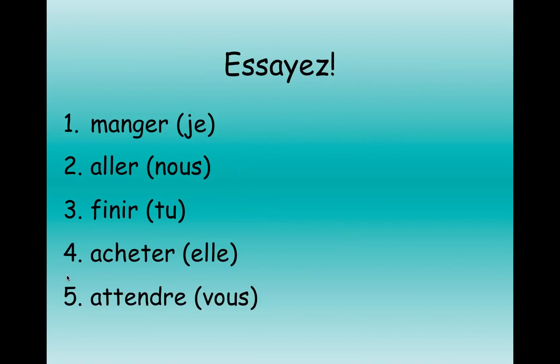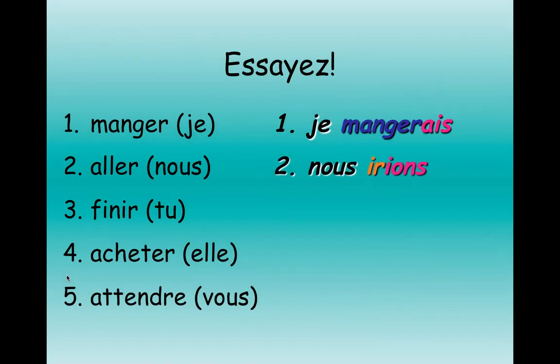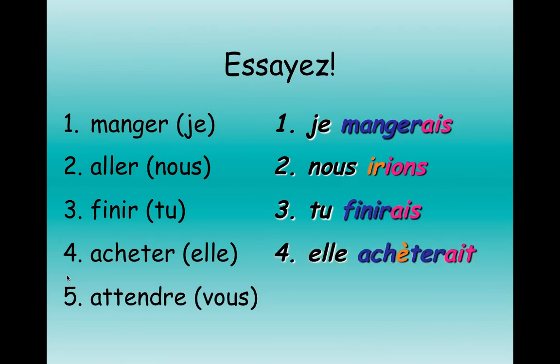Alright, here are 5. Go ahead, pause the video, try it out, conjugate them into the conditional. No, really. Stop. Pause. Alright, here are your answers. Je mangerais. It's important you know how to translate this. I would eat. Nous irions. We would go. Tu finirais. You would finish. Elle achèterait. She would buy. Vous attendriez. You would wait. Alright, you can pause here.